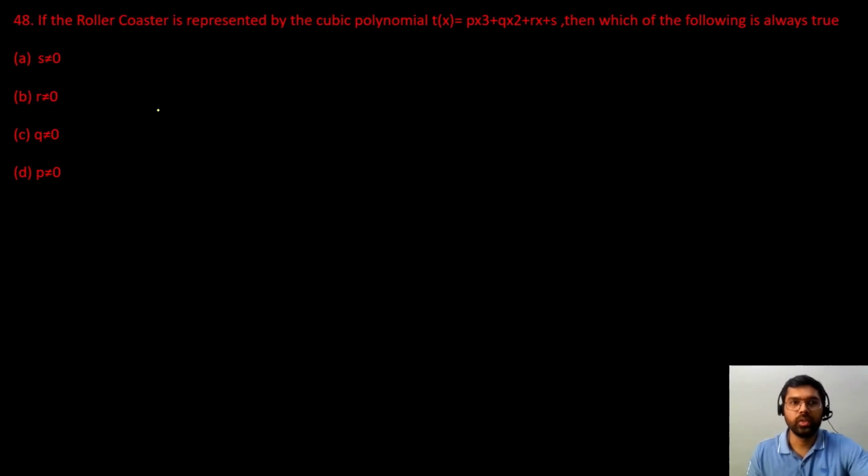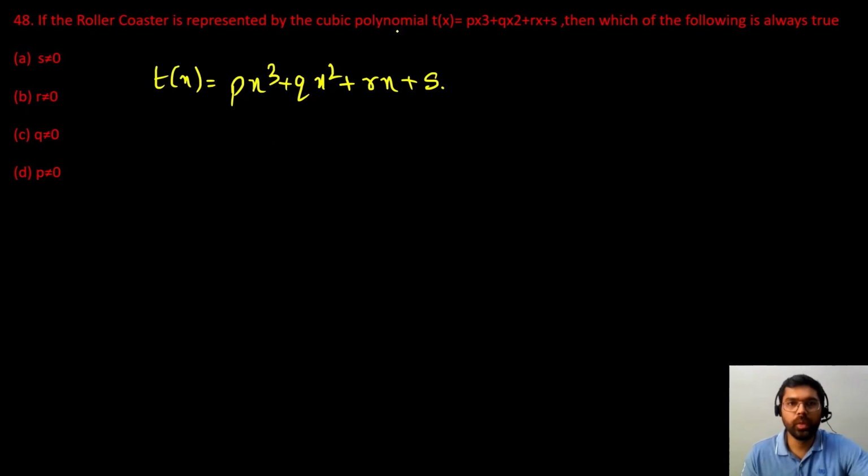Next question is, if the roller coaster is represented by the cubic polynomial T x, which is given as px cube plus qx square plus rx plus s, then which of the following is always true? So we know कि in cubic polynomial the highest degree is 3. So to maintain that degree the coefficient can never be 0. ठीक है, तो p जो कोफिशिएंट है x क्यूब का उसकी वैल्यू कभी भी 0 नहीं हो सकती. अगर p 0 हो गया तो this polynomial will turn into a quadratic polynomial because now this term will vanish.